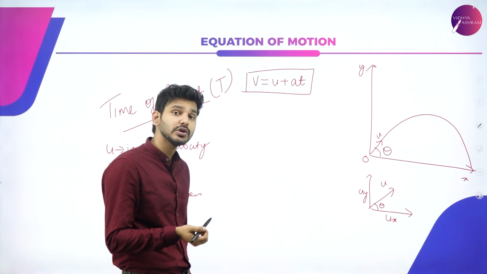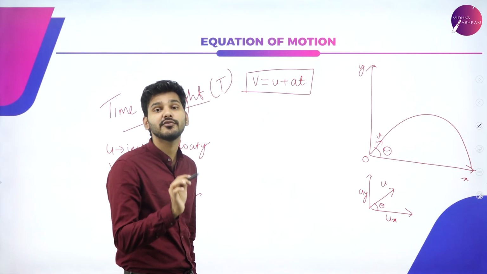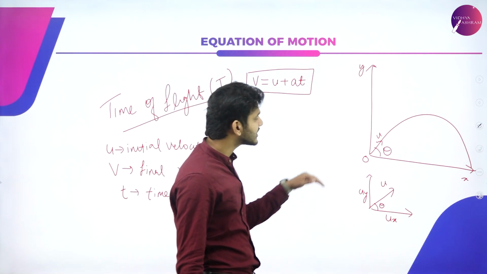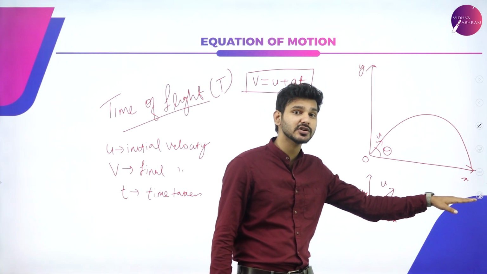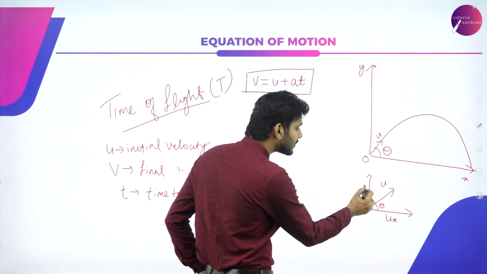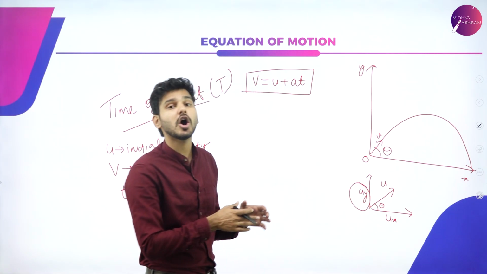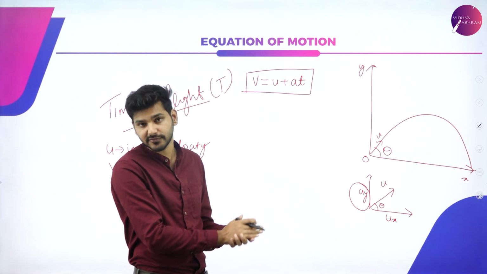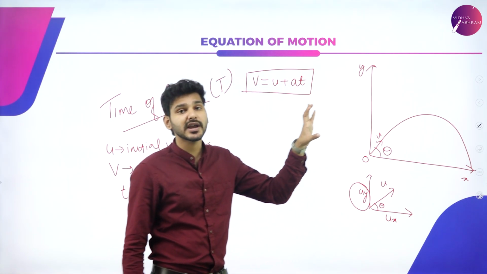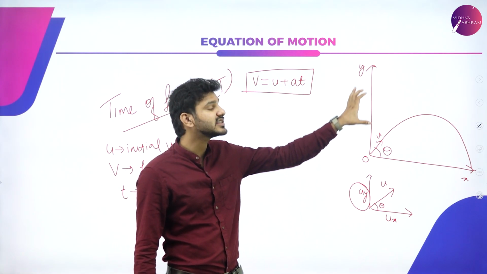From that, I'm going to consider only the y-axis component. Why? Because only the y component, that is the uy component, determines how long that particular object was in the air for.